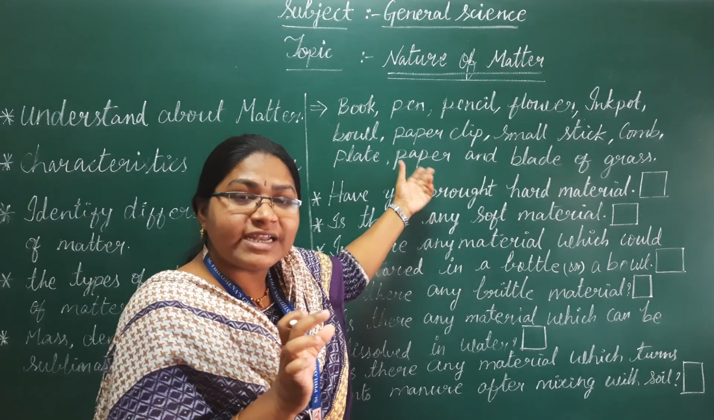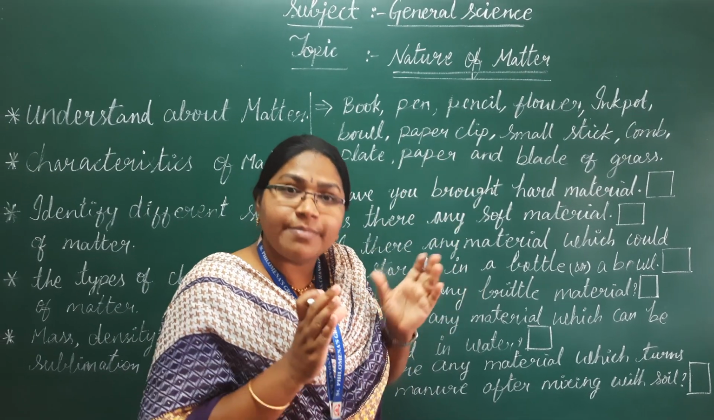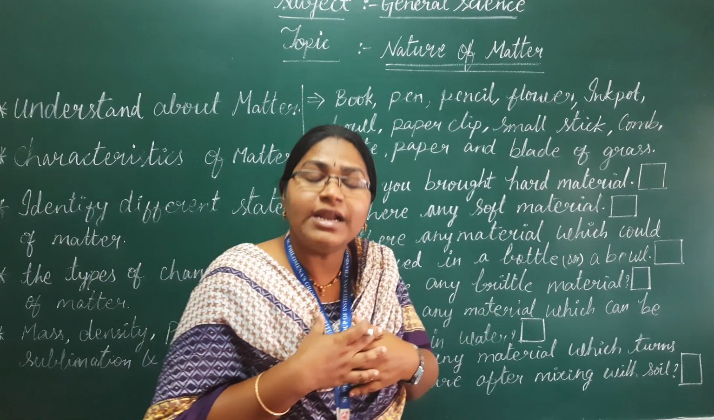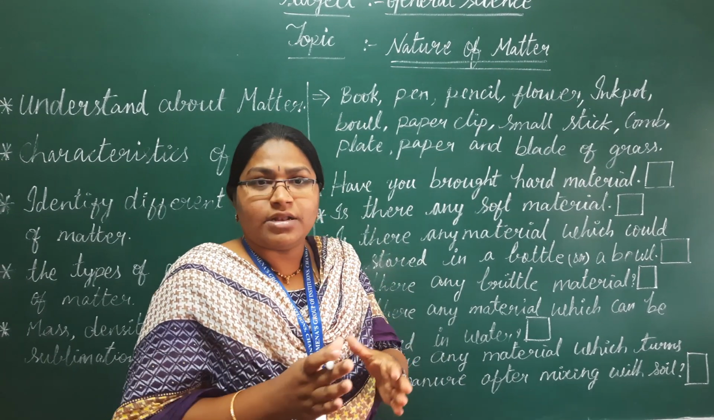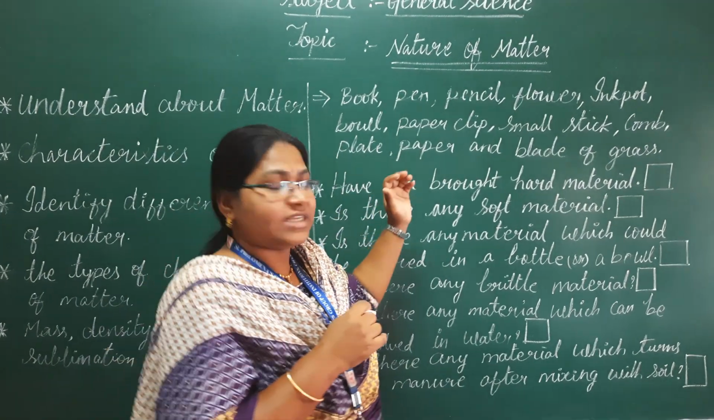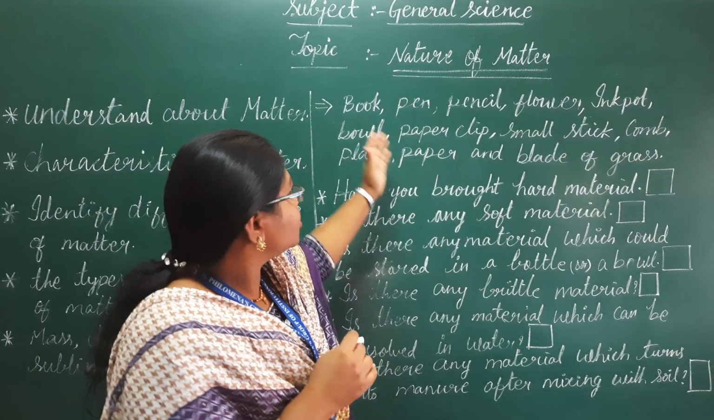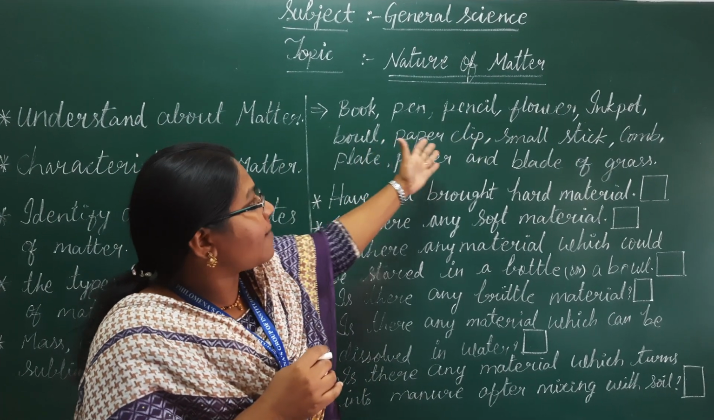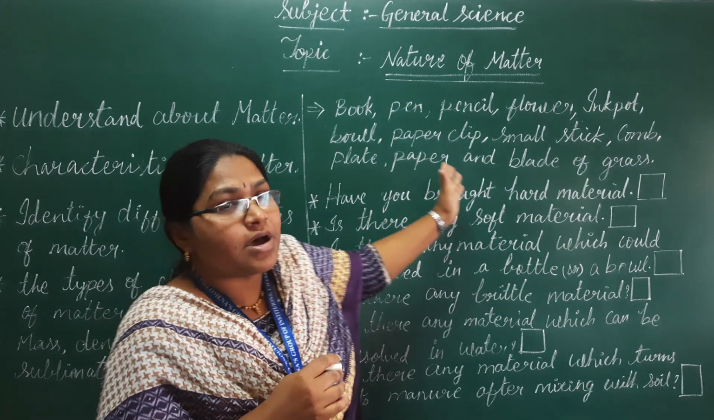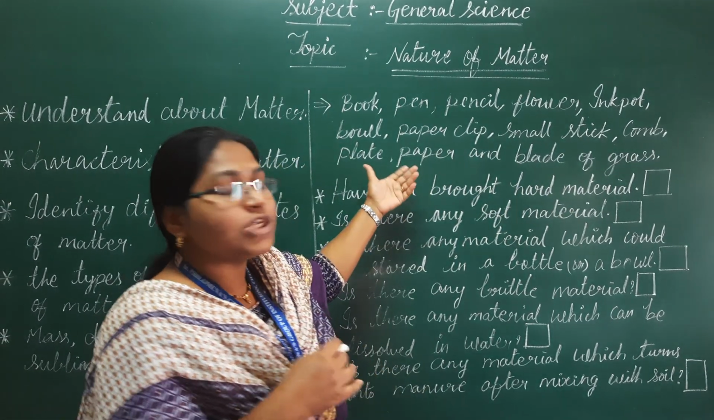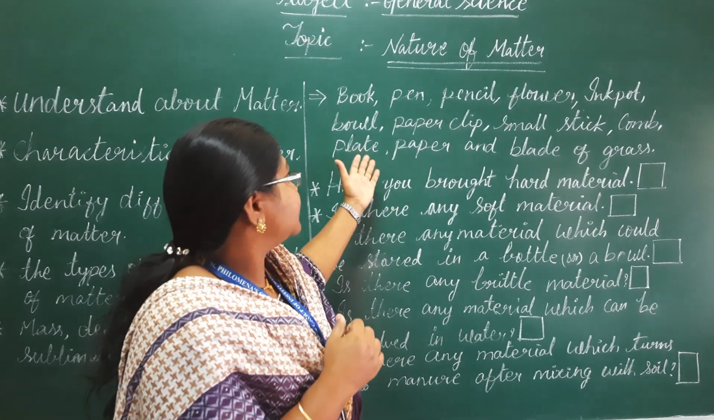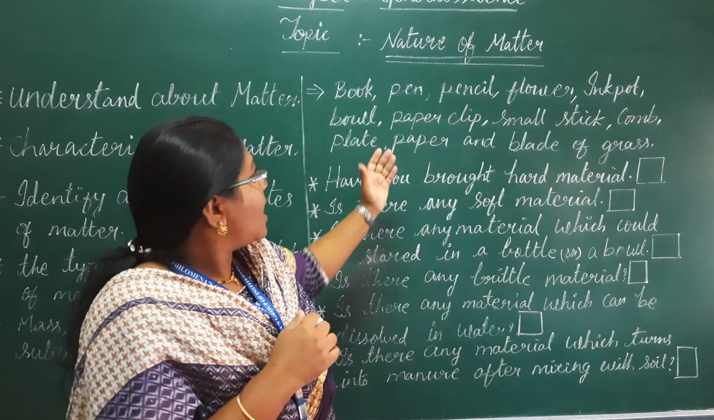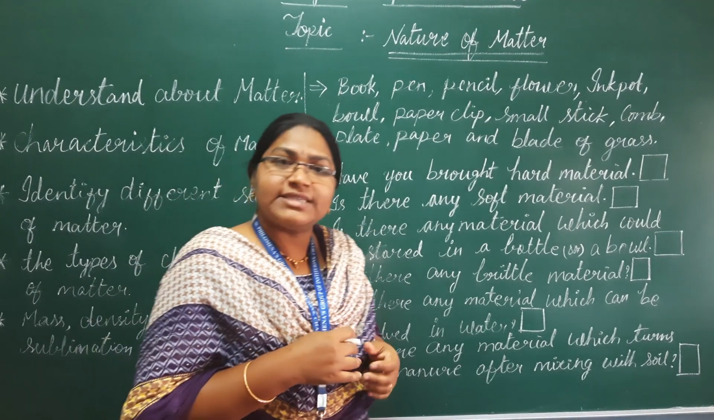If any hard material is there among the materials you collected, give a tick mark. Yes, I have collected hard material. Okay, let's do the activity. Have you brought hard material? Observe these materials: book, pen, pencil, flower, ink pot, bowl, paper clip, small stick, comb, plate, paper and blade of grass. Among these, a lot of hard materials are there, for example book, pen, pencil, bowl, stick, comb and plate. These we can say are hard materials.